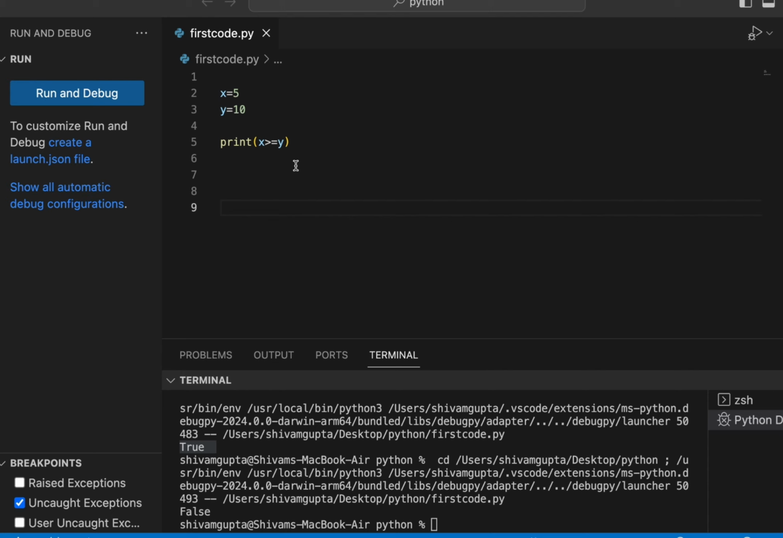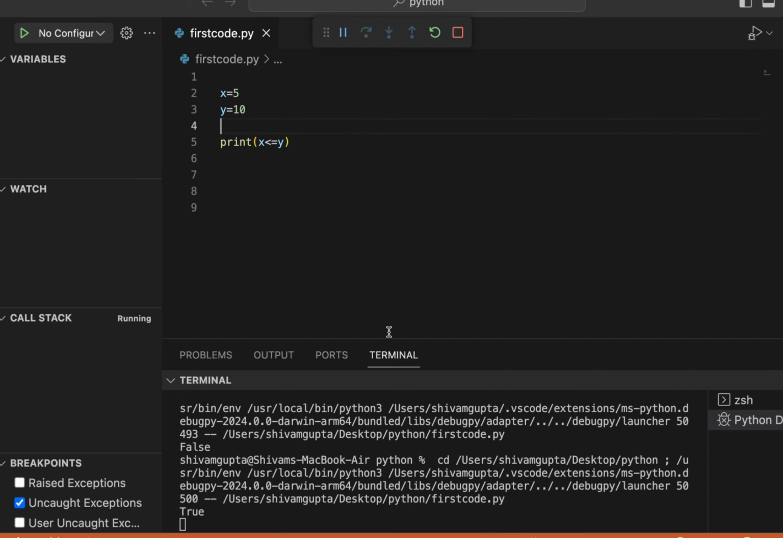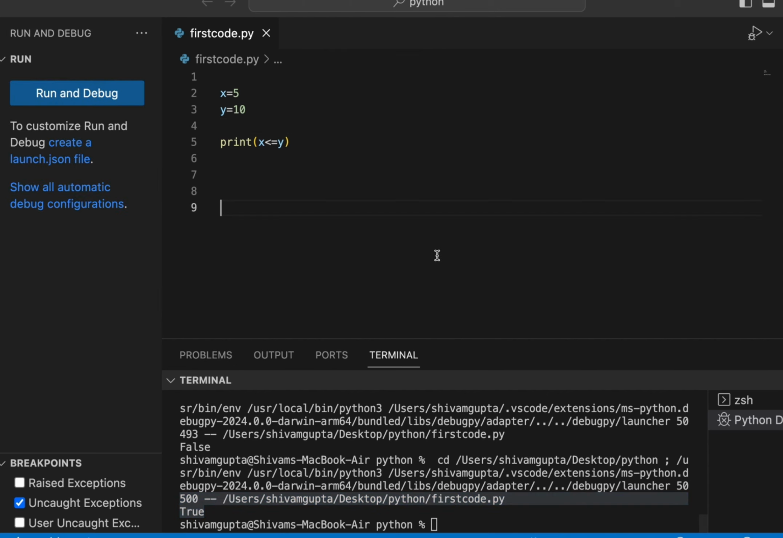Neither 5 is greater than 10, nor 5 is equal to 10. Now if I reverse this sign to smaller than, then it will be true. So this is the magic of coding, and how coding works, and it is very exciting to code, and that's why I love coding. So this is how our operator works.